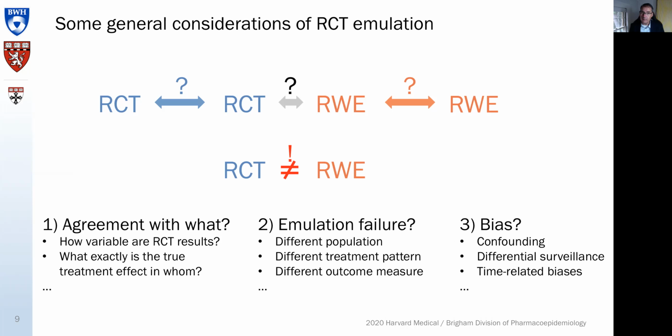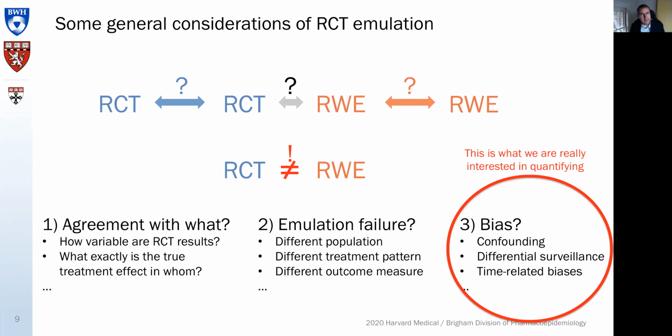And thirdly, well, it is bias operating. Bias is the reason that we have a different finding, and that can be confounding, differential surveillance biases, time-related biases, and so on. And this is what we're really after when we do these calibration exercises, right? What are the biases operating, and how can we overcome these biases? Ideally, we would not have any difficulty with the emulation, and ideally, we have a clearly agreeable gold standard.